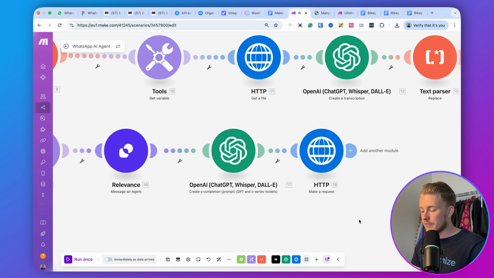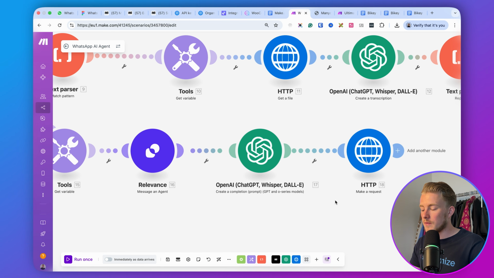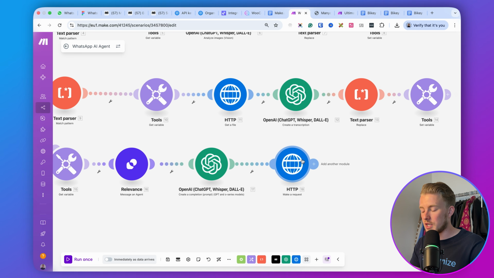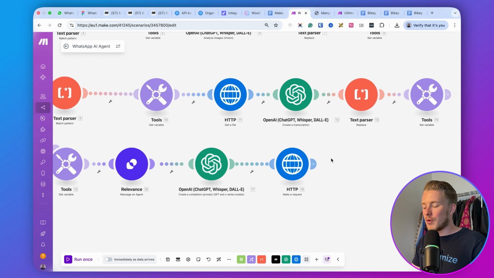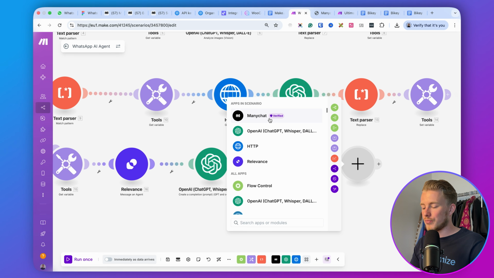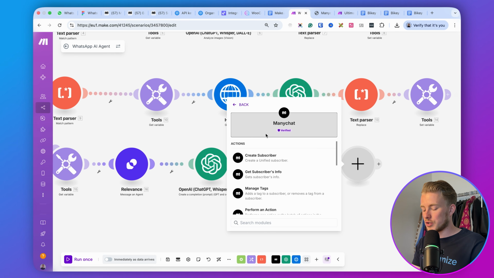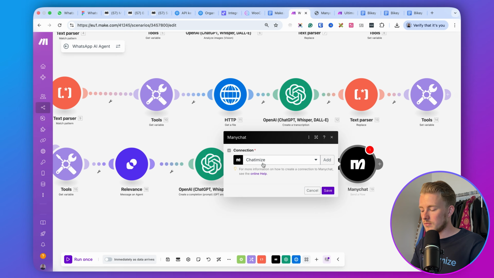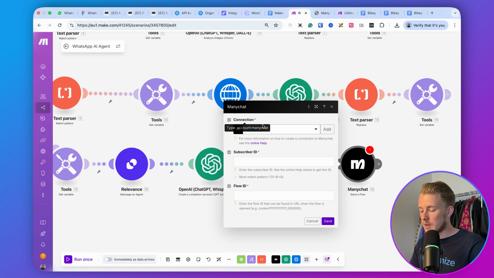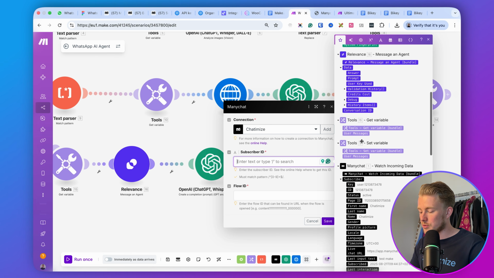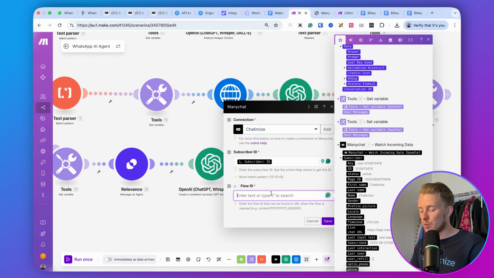So we hit save. So this will actually save the custom fields in Manychat, but it doesn't actually send a message. So in order to send the messages in WhatsApp, the last thing that we need to do is we need to send a flow. So here you can just click on add another module, go with Manychat, and then search for send a flow. And then we use the same connection. We again use the subscriber ID. And then here we have the flow ID.